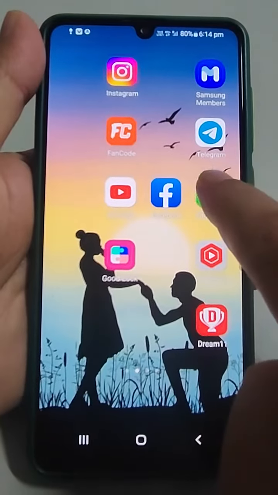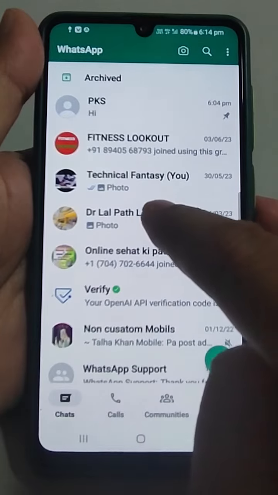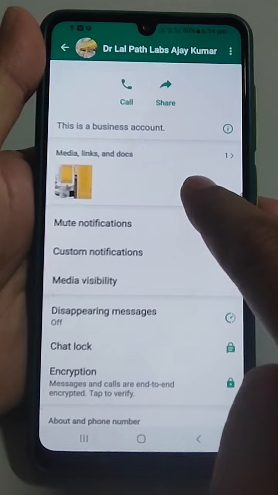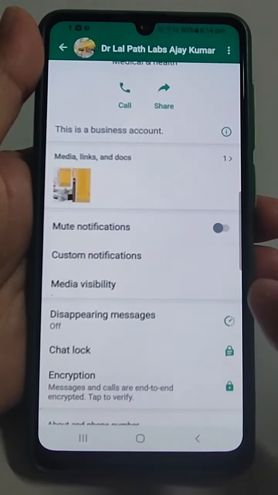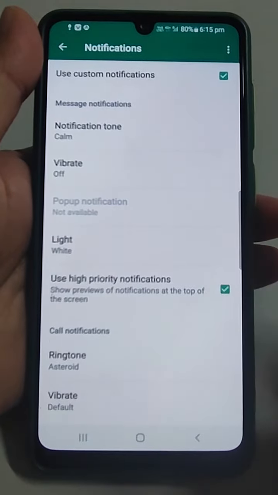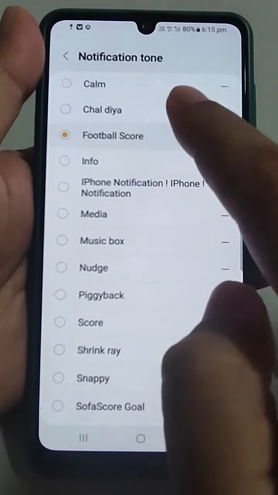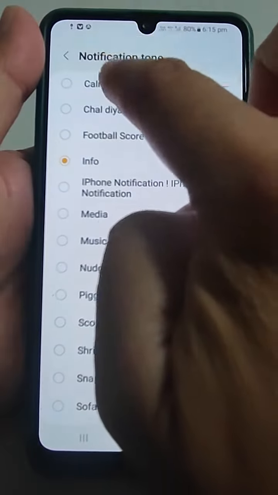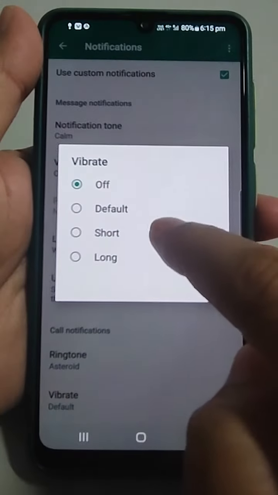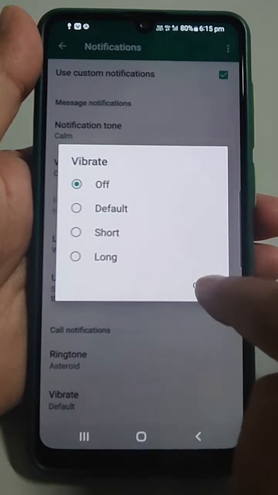So going to WhatsApp, suppose I take this contact that we want to customize. Then what will we do? We just go to custom notifications, and here we will enable it. From here you can select the notification tone. Here I have selected Calm. You can select the vibration, whether it is default, short or long.